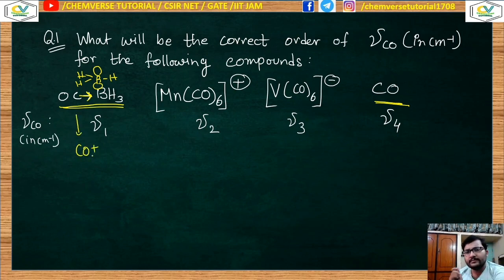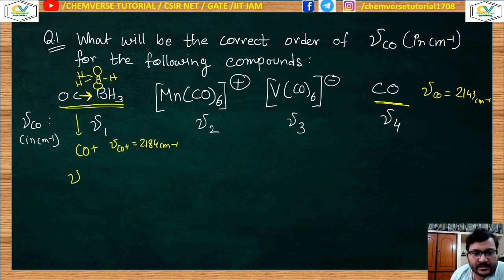Do you remember that in my previous class I gave you the list? From that list I said that please do remember the value of the stretching frequency. So the stretching frequency of CO+ is 2184 cm⁻¹, but the stretching frequency of free CO, like free carbonyl, is 2143 cm⁻¹. So the stretching frequency of CO+ will be greater than free CO. So from here I can say that this μ1 has a greater value as compared to μ4. So this was the case where we are comparing free CO and CO+.